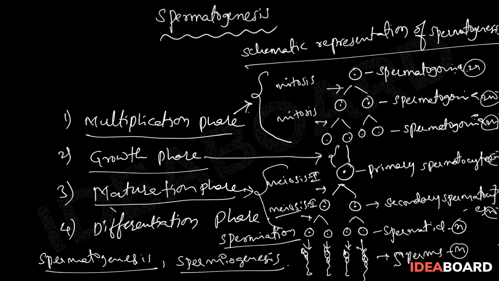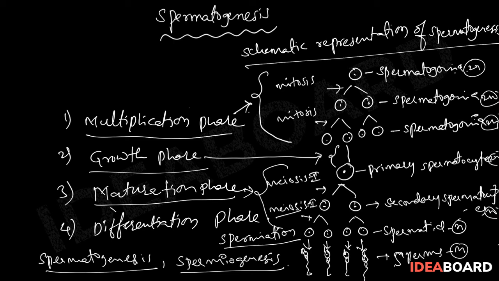So, spermatogenesis means the production of sperms from the spermatogonia. Spermiogenesis means the production of sperms from the spermatids, and spermiation means the detachment of the sperms from the Sertoli cells.